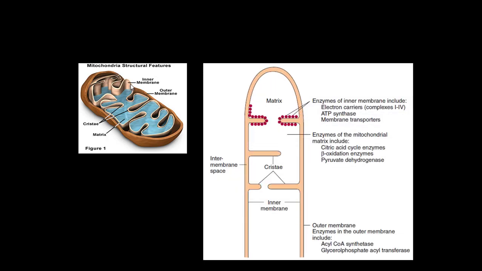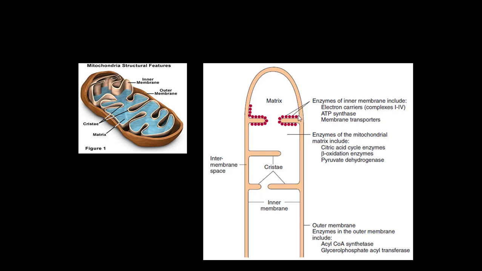Okay. So this is one of the simplified presentations of the figure which I have shown here. You can see the outer mitochondrial membrane. The outer mitochondrial membrane also contains a variety of enzyme proteins like acyl-CoA synthetase, one of the enzymes of fatty acid oxidation, and glycerol phosphate acyl transferase. Okay. Then this is the intermembrane space. It also contains a few enzymes like creatine kinase and adenylyl kinase. Okay, you will learn about these enzymes and their roles in various topics.